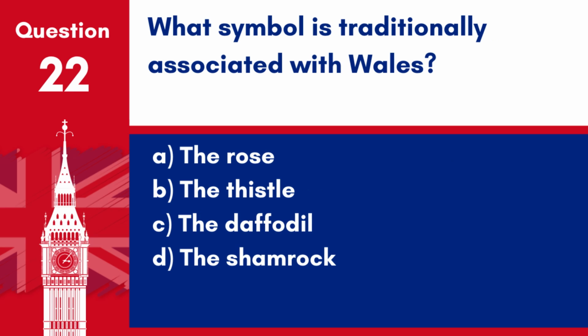Question 22. What symbol is traditionally associated with Wales? A. The rose. B. The thistle. C. The daffodil. D. The shamrock. Answer C. The daffodil. The daffodil is traditionally associated with Wales, along with the leek.